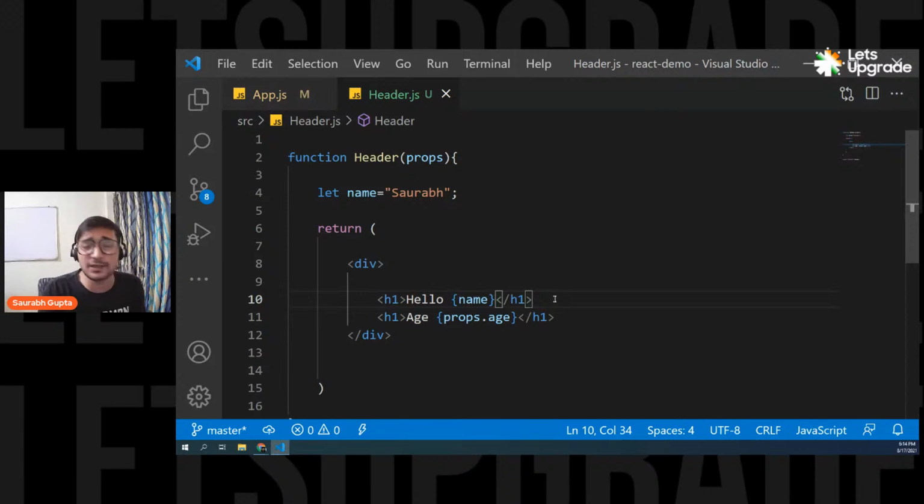And that's it. Yes, Vasik, don't worry, buddy. Wait for some time. Right now we are at props. We'll move to state in some time. Then I'll tell you what useState is. Don't worry about it.